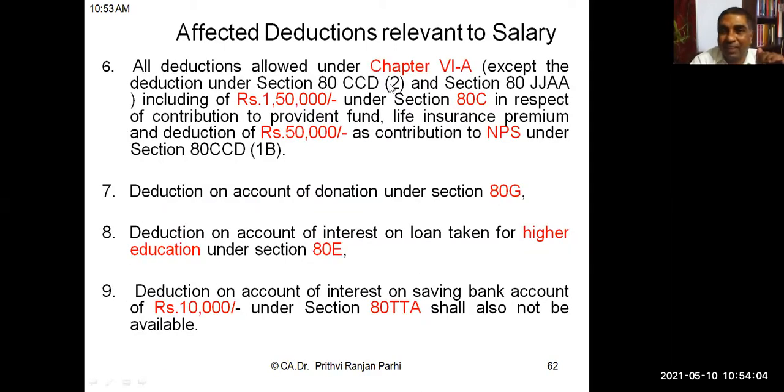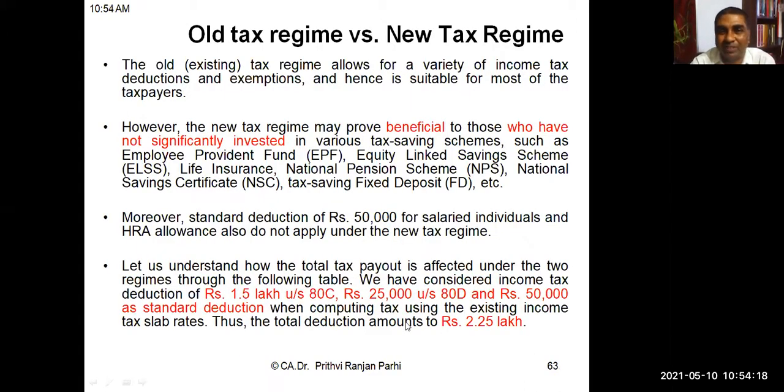Then Chapter 6A deduction up to 1,50,000 one will not get. 80G deductions, educational loan interest deduction 80E, then 10,000 deduction for interest on savings account. So all these deductions one has to sacrifice. Then he has to compare which scheme is better and pay tax accordingly.